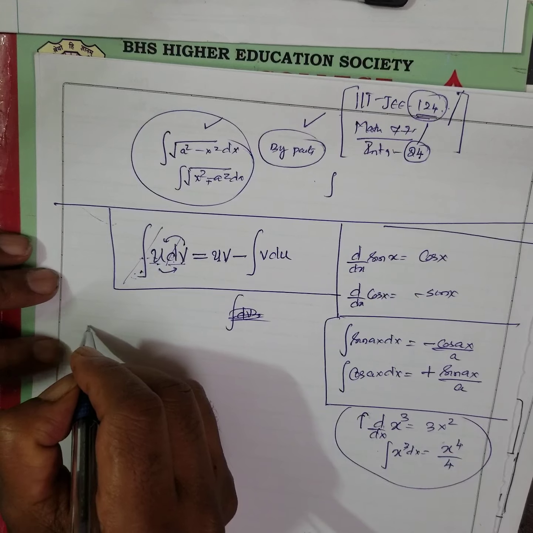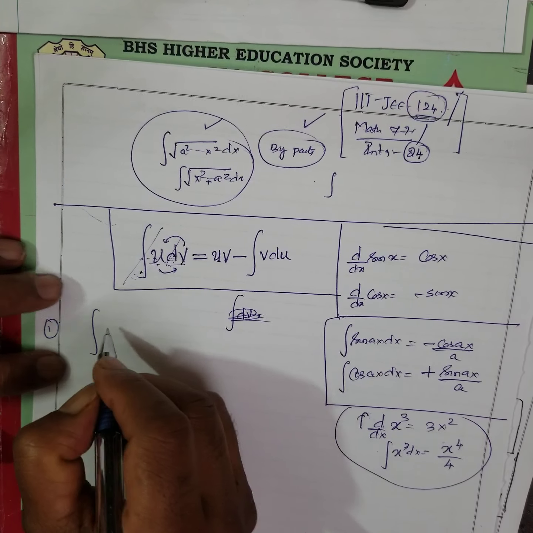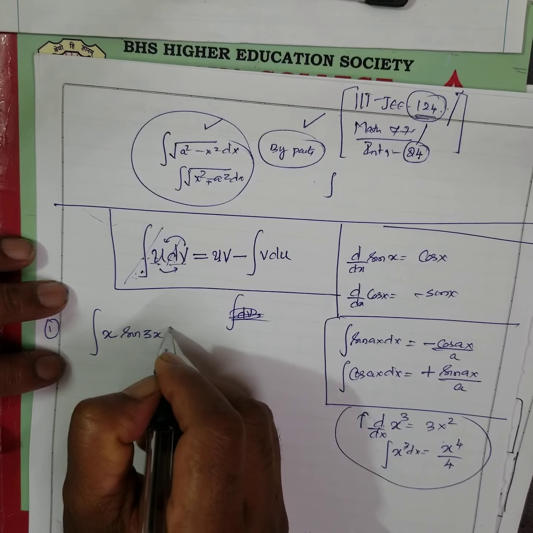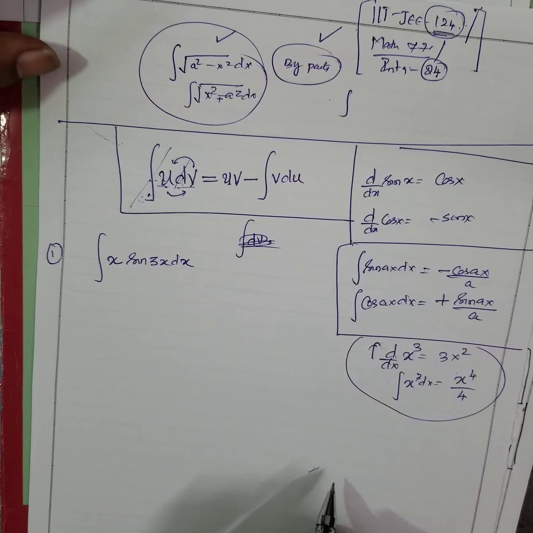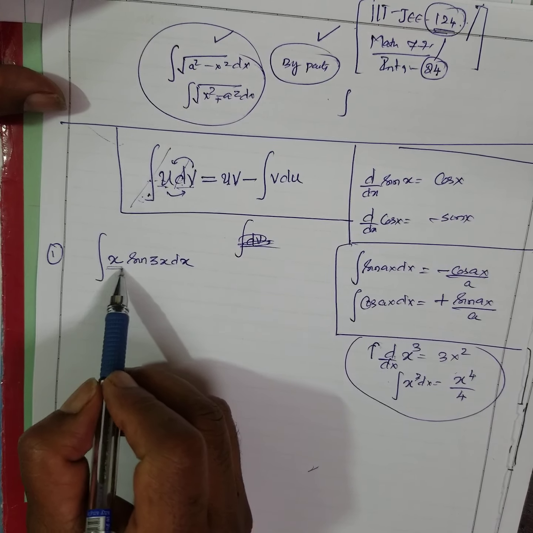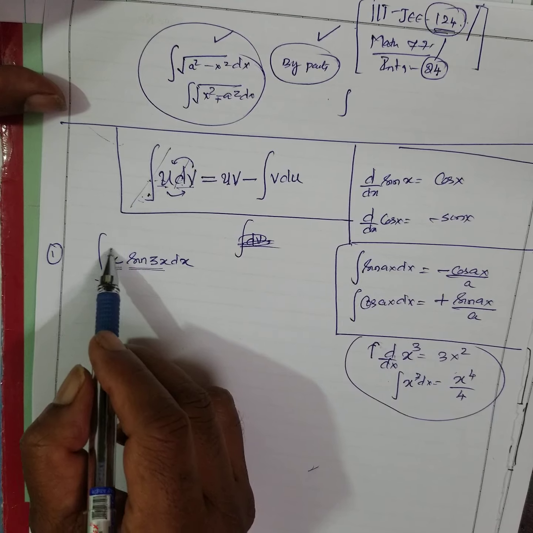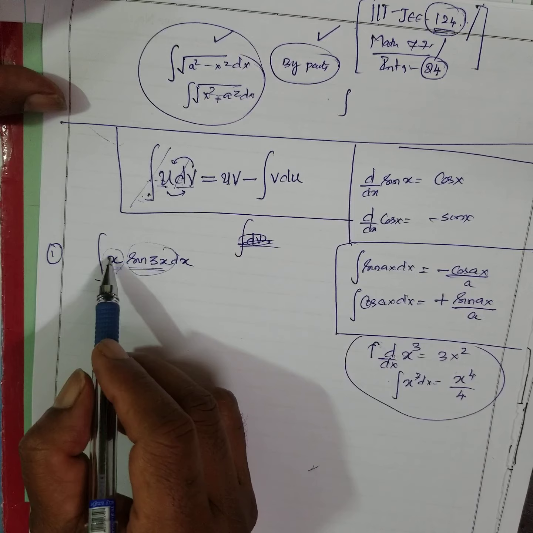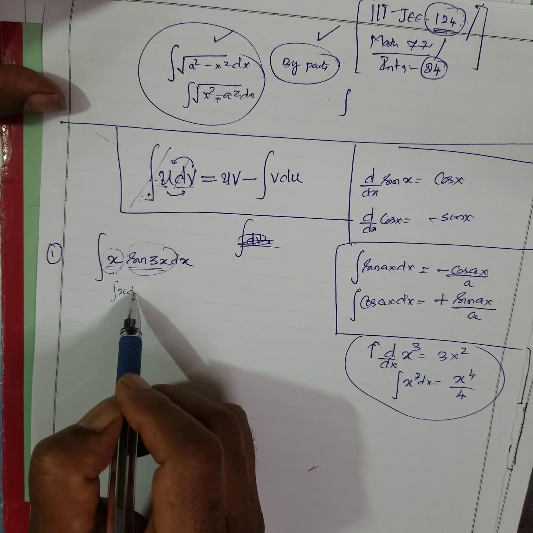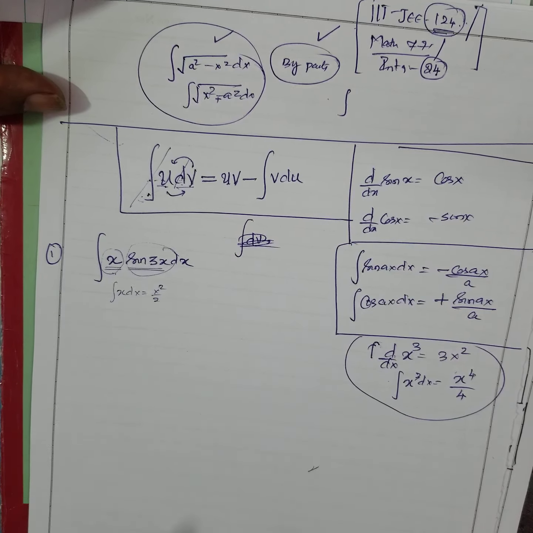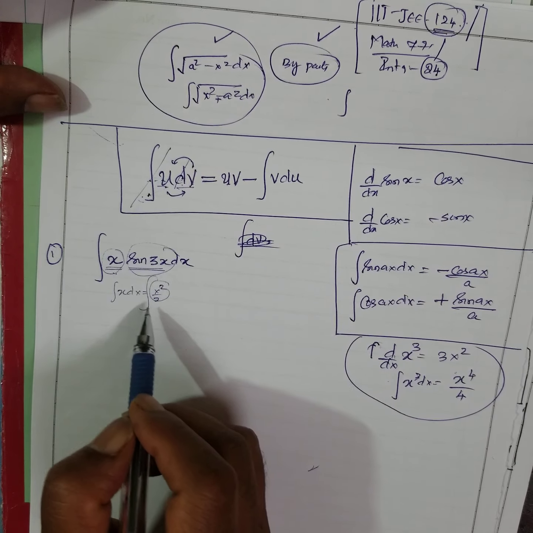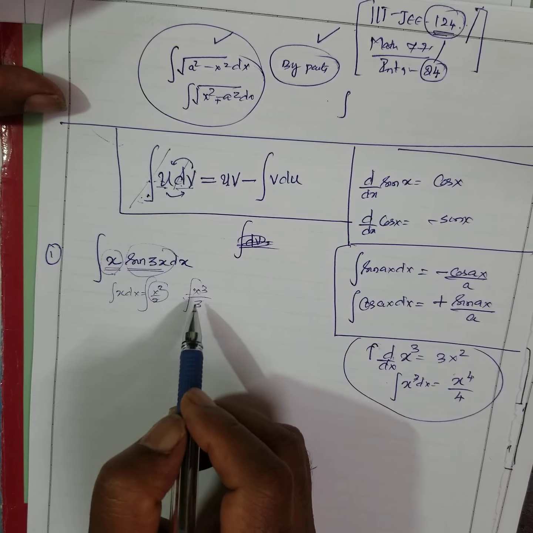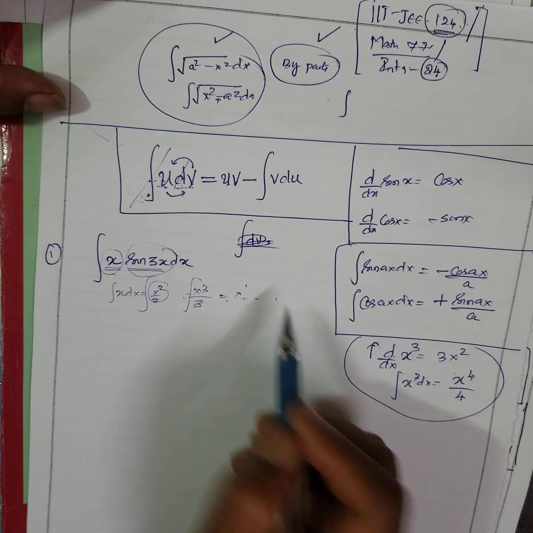For example, they will give a problem like this. The first sum: integral of x sin 3x dx. How to do it by integration by parts? See, this is one function, this is another function. Now x is the increasing function. Why is it increasing? Integral of x dx is x square by 2. If I integrate again, 2 comes out, x cube by 3. If I integrate again, x to the power of 4. It keeps increasing, is it not?